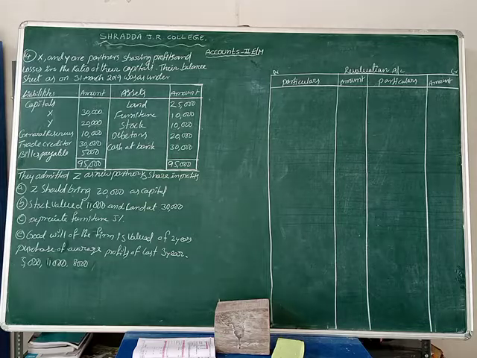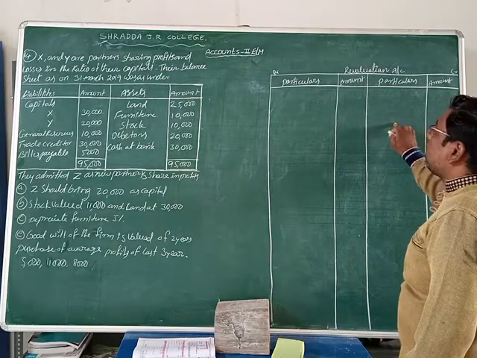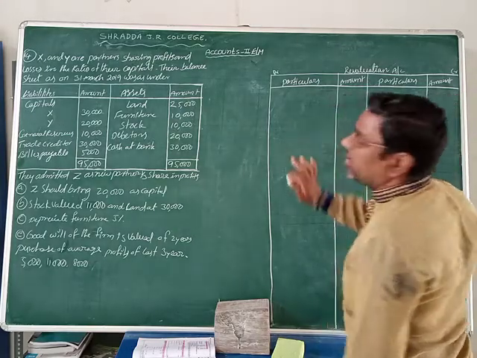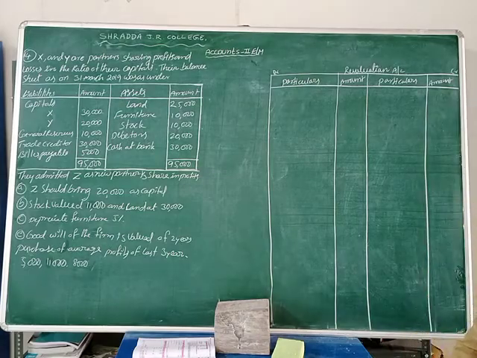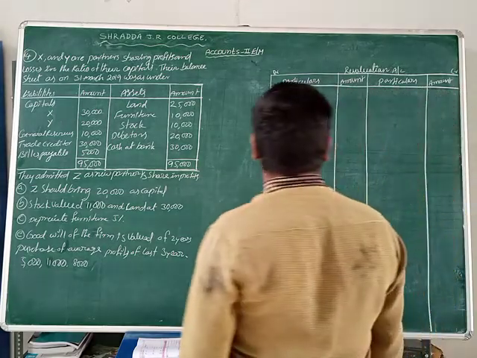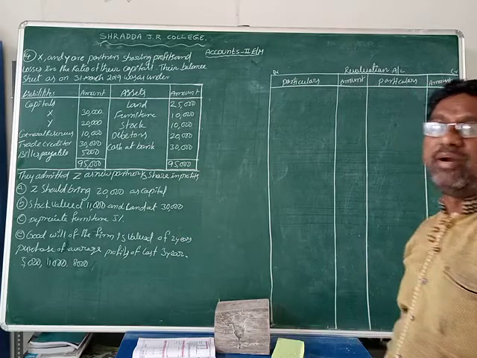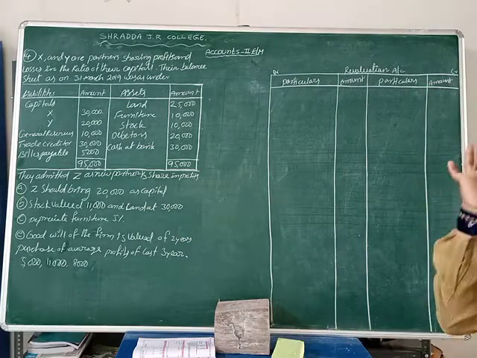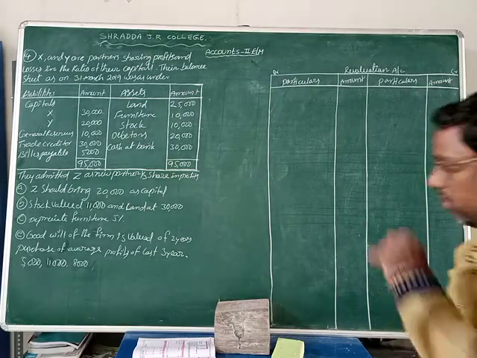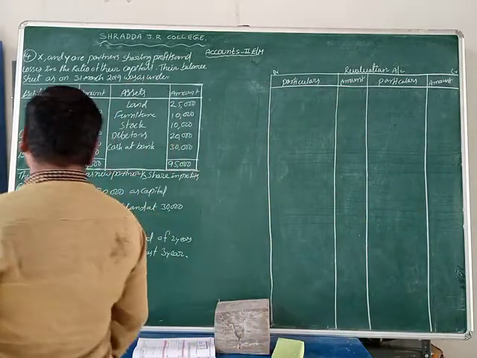In this revaluation account, when asset value increases, we record it on the credit side. When asset value decreases, we record it on the debit side, friends. So in the revaluation account we record only the increases and decreases in values of assets and liabilities. Now let us see what is given here.